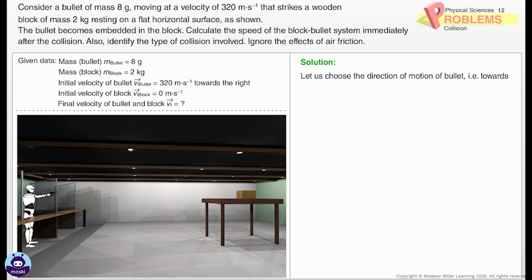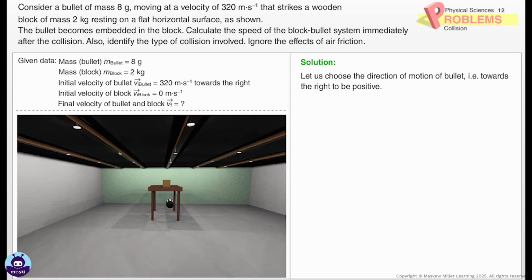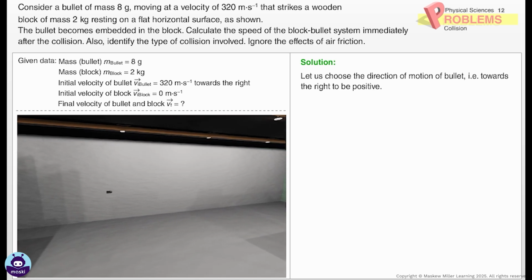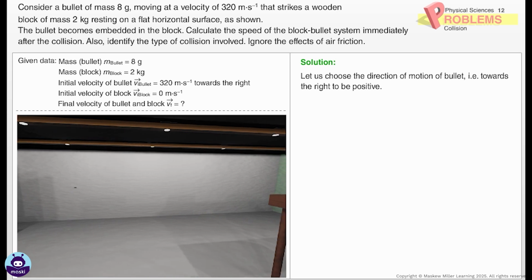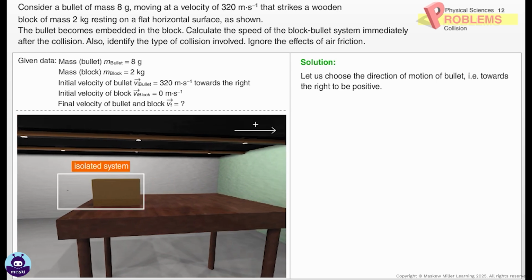Solution. Let us choose the direction of motion of the bullet, that is, towards the right, to be positive. The bullet-block system can be considered as an isolated system, as there are no external forces acting in the horizontal direction on the system. Do note that there is a net external force acting in the vertical direction on the bullet, the force of gravity, but it does not affect the momentum in the horizontal direction.